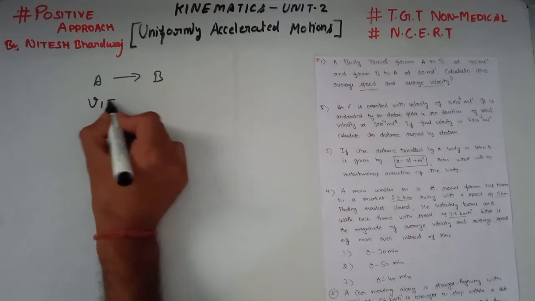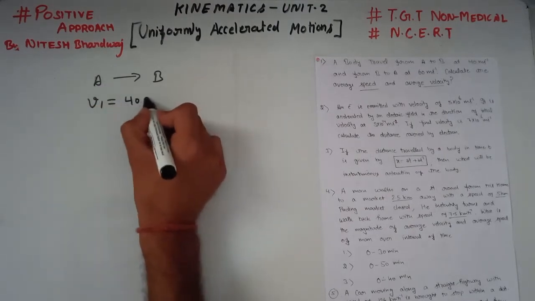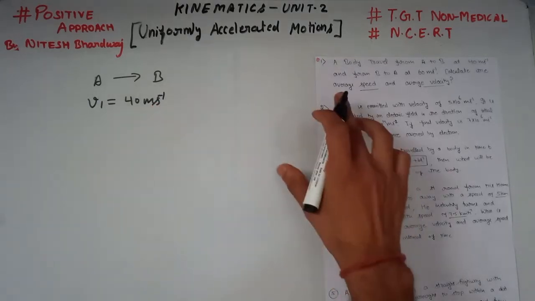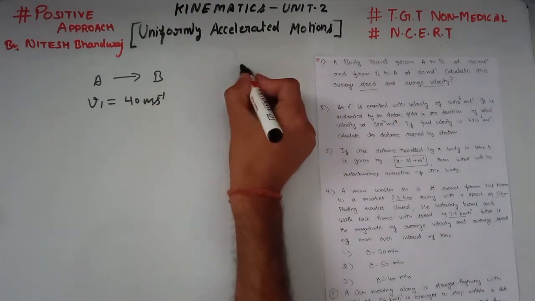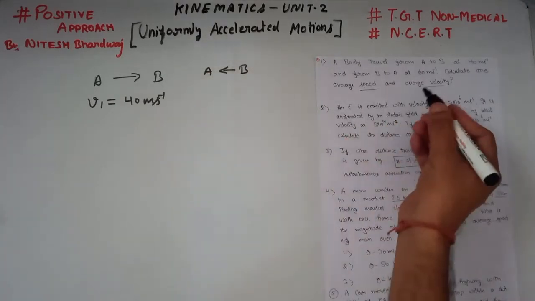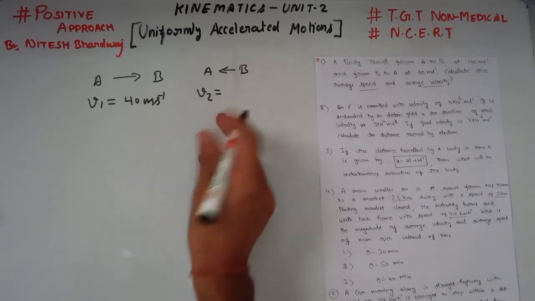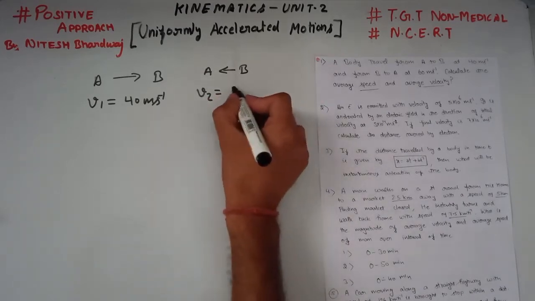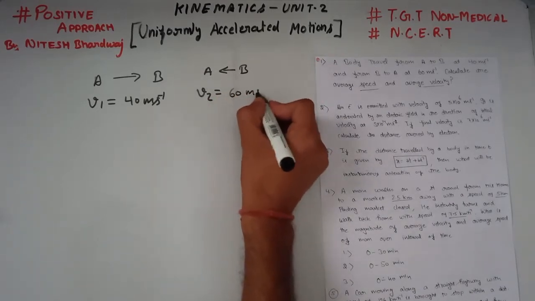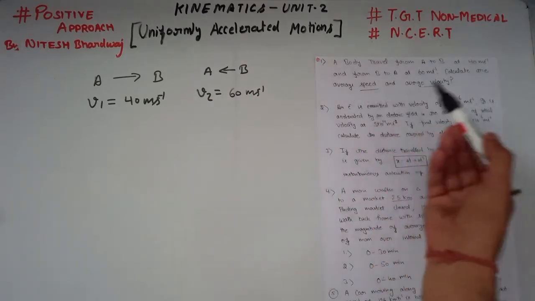Let v1 be the velocity from point A to B, 40 meter per second, and from B to A at 60 meter per second. Let this velocity be v2. Calculate the average speed and average velocity.